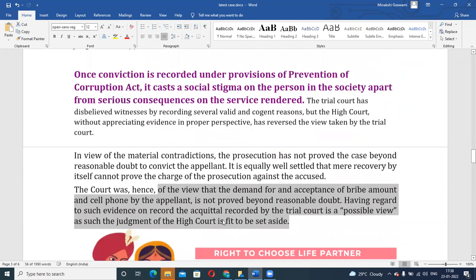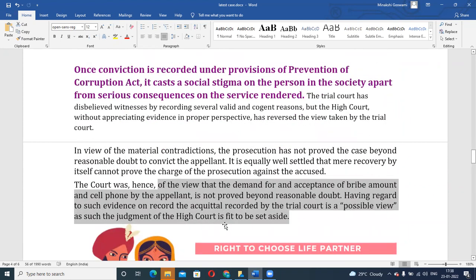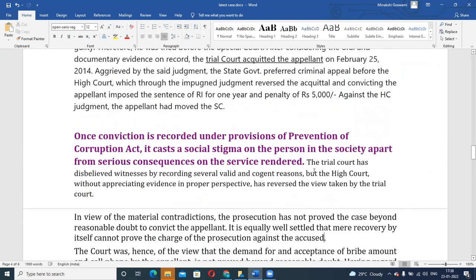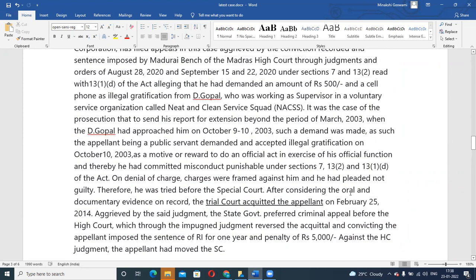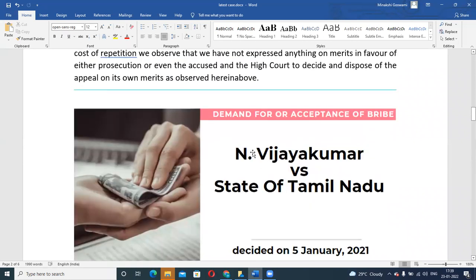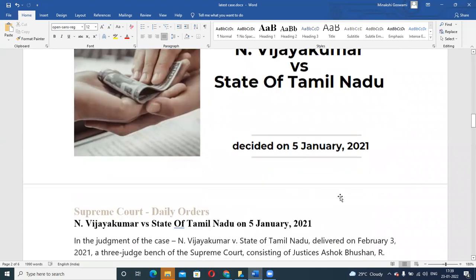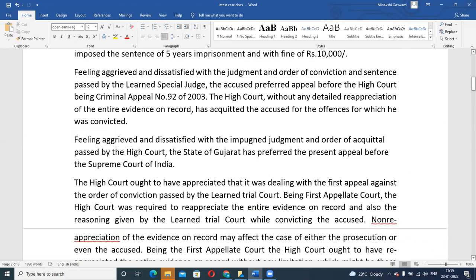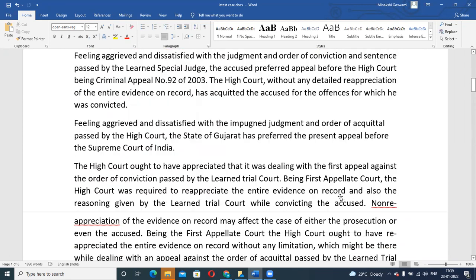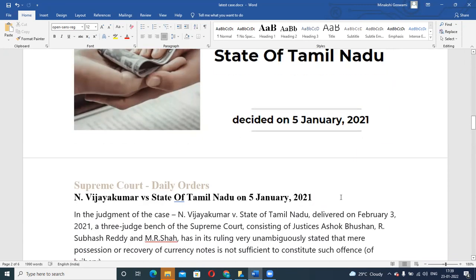So we are setting aside this order passed by the High Court, and the trial court's viewpoint we are accepting. Whatever acquittal order was passed by the trial court, that only would be valid and binding, but this decision given by the High Court will not be binding. So that means in this case, the sanitary inspector won the case, State of Tamil Nadu. In the previous particular case, it has to be decided by the High Court of Gujarat one more time, taking into consideration all the evidence, materials, and all the things available with them.